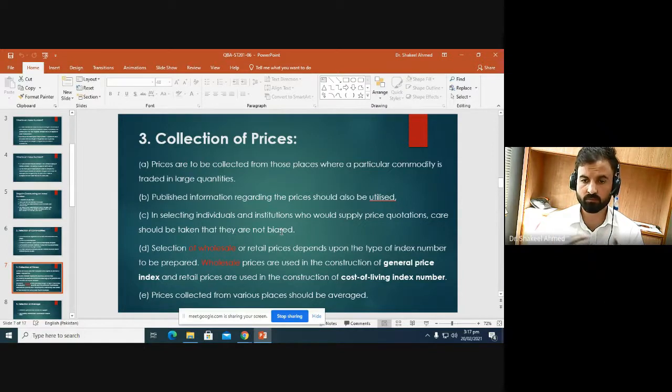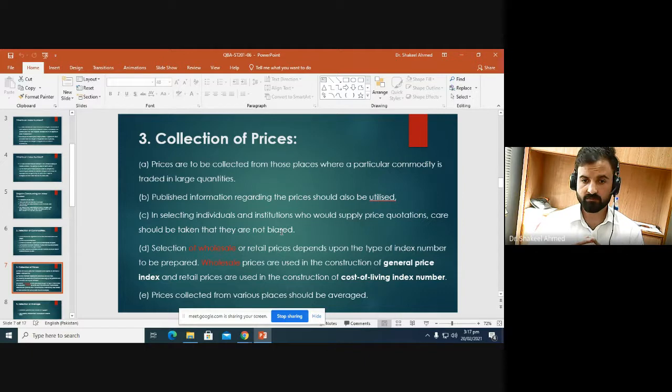If you are going to construct a general price index number, then you consider the wholesale price of the commodities. And if you are going to construct a cost of living index number, which is related to a family budget, meaning a person's expenditure during a year, then you need to collect the retail price of those commodities.